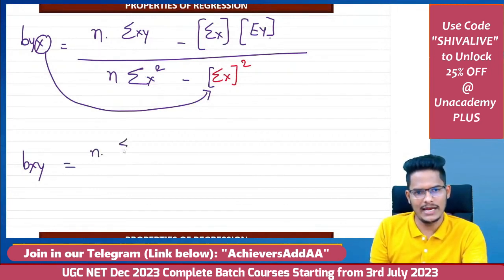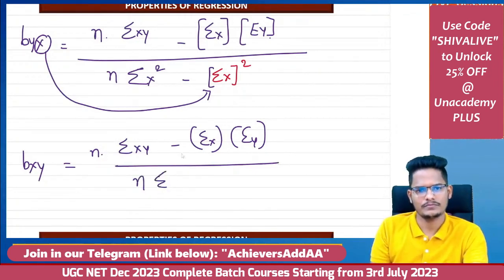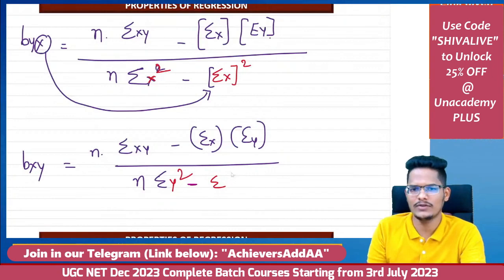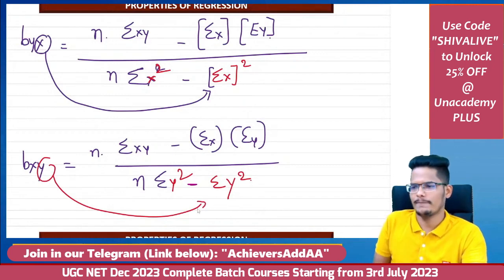N into the same numerator, summation xy minus summation x into summation y, divided by n into summation y square minus summation, what will come? Can you please tell? Summation y square will come, because y is the independent variable over here.